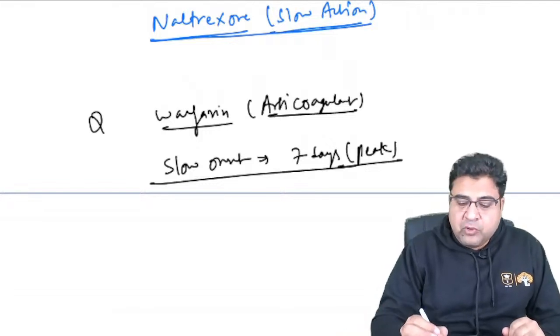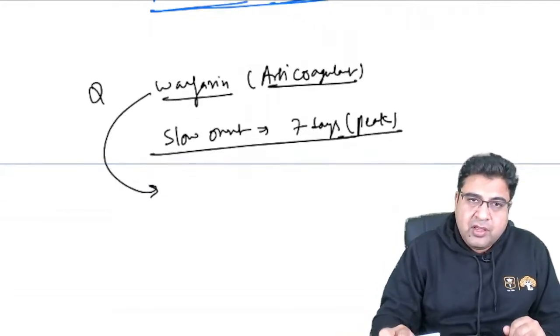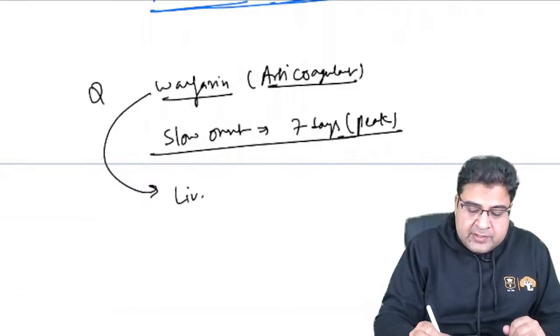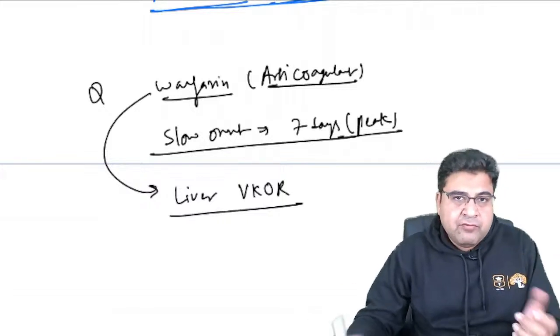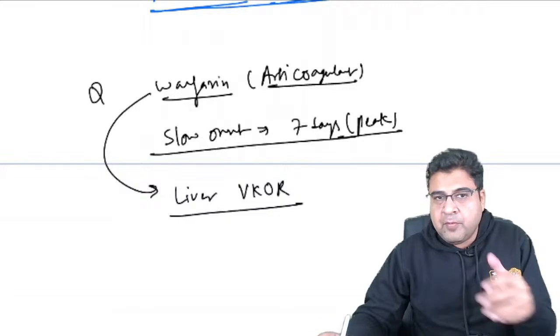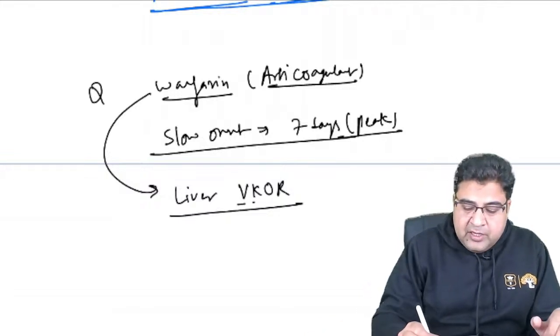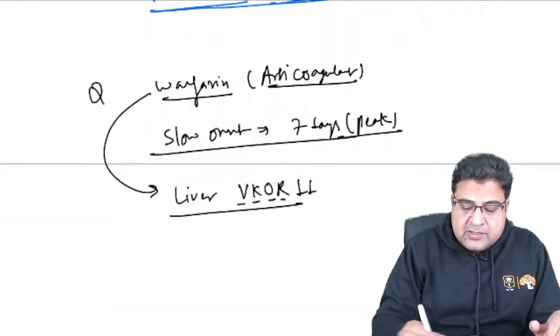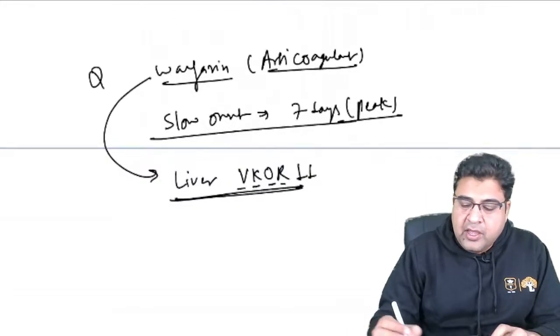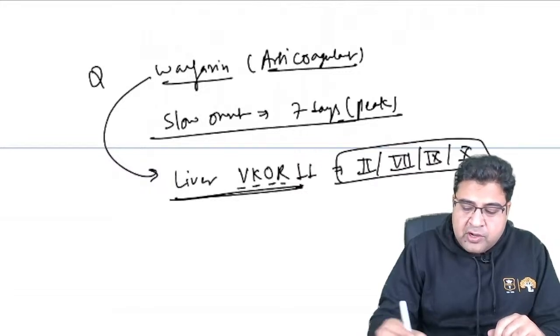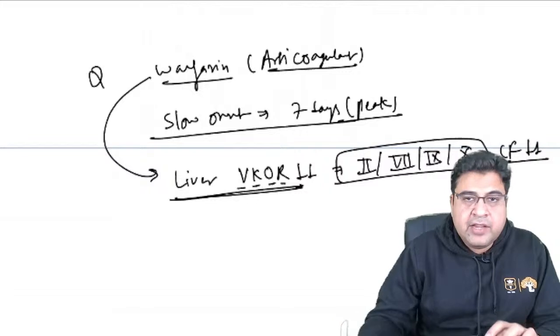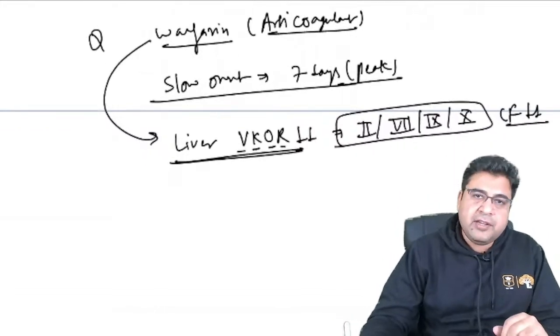For example, when warfarin is given to a patient, this medicine will inhibit one enzyme in the liver. The name of the enzyme is vitamin K oxidoreductase enzyme. During our lecture, we made the mnemonic VKOR. Vitamin K oxidoreductase enzyme is inhibited by warfarin in the liver, and therefore this medicine inhibits synthesis of clotting factors 2, 7, 9, and 10. So there are four clotting factors whose synthesis will go down.